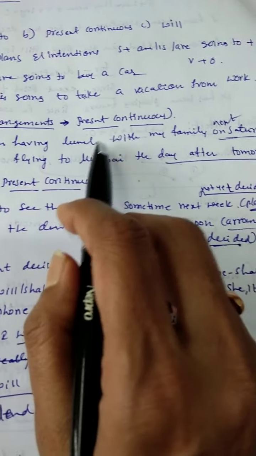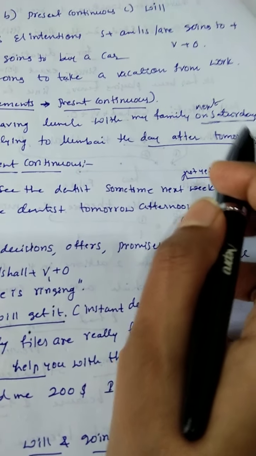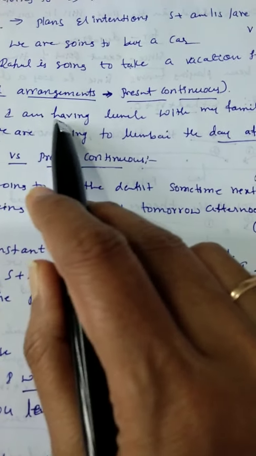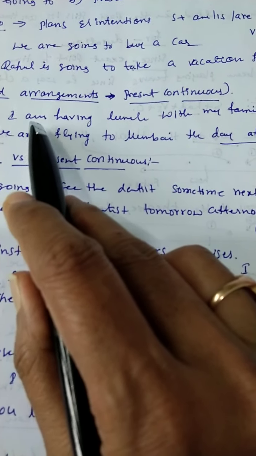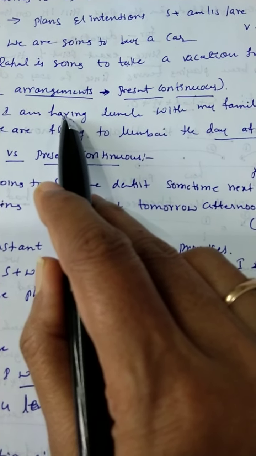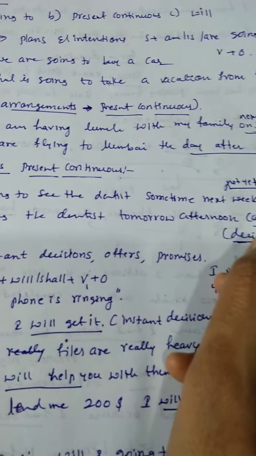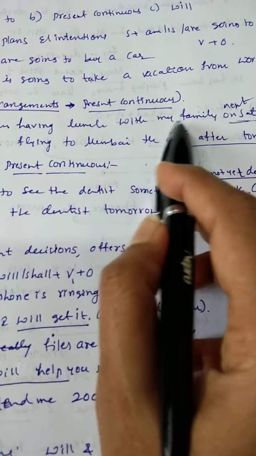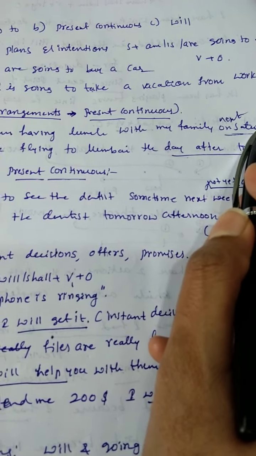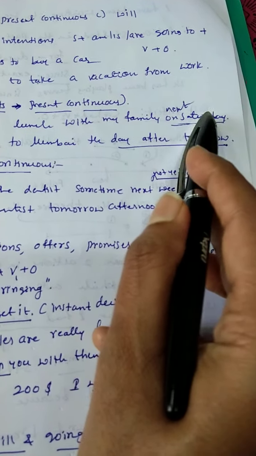I'm having lunch with my family next Saturday. Okay, here I used present continuous, meaning I am having. Okay, subject plus am or is or are will be used. Having is verb plus ing, then lunch with my family next Saturday, or else on Saturday. Okay, here the action is next Saturday. Okay, I am showing a future action in this example. The action is in the future.